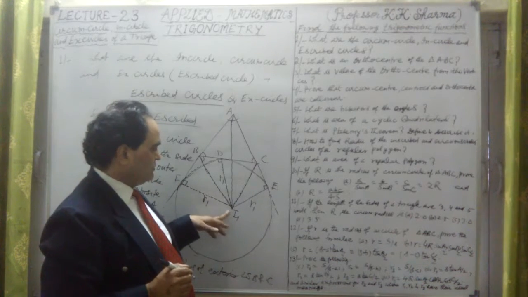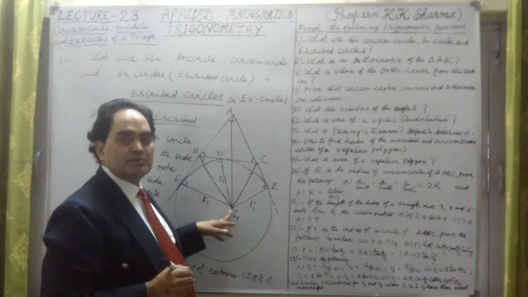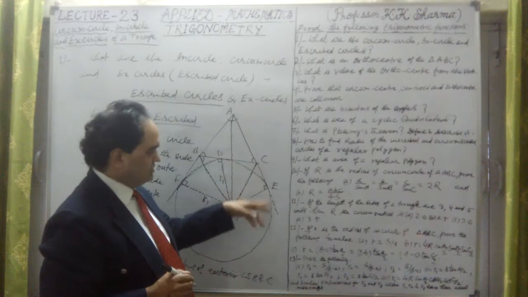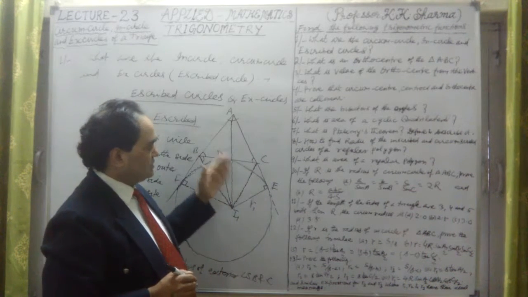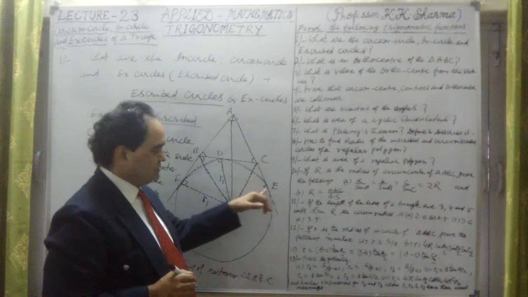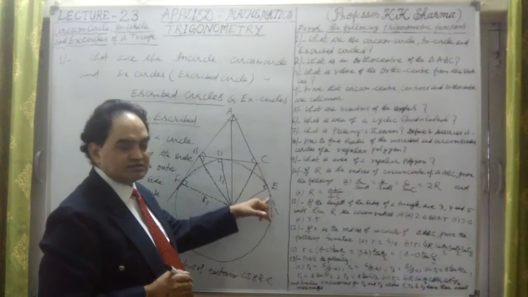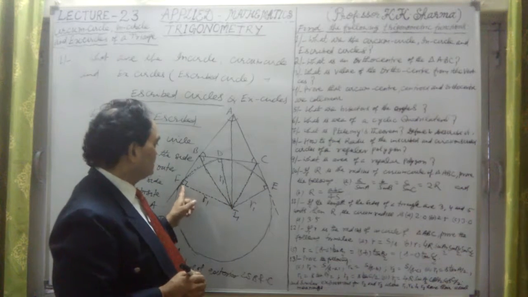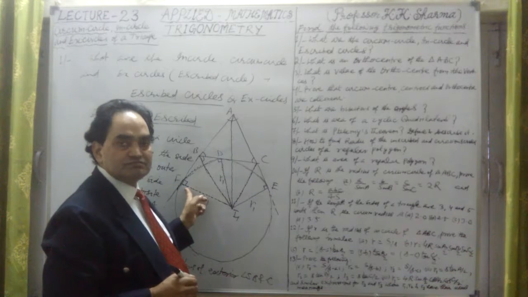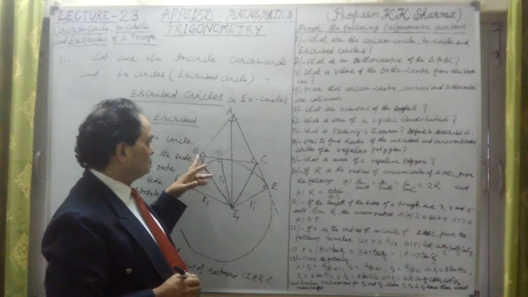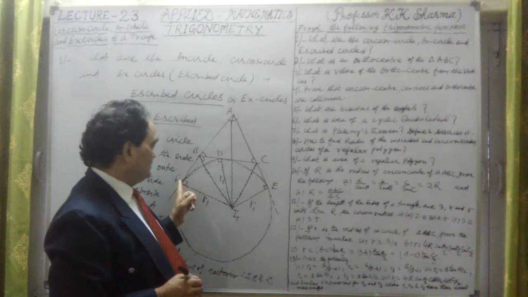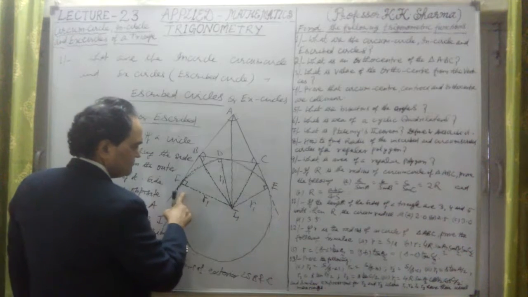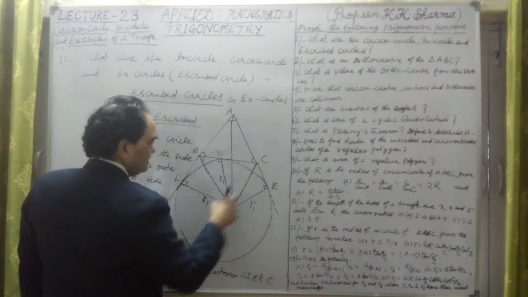Okay. Then from I1 we draw perpendiculars to the sides BC, and AC extended. We can draw the perpendicular I1E, which is joining the side AC extended at E. Similarly, I1F, which is joining the side AB extended at F. That is I1F, I1E, I1D.